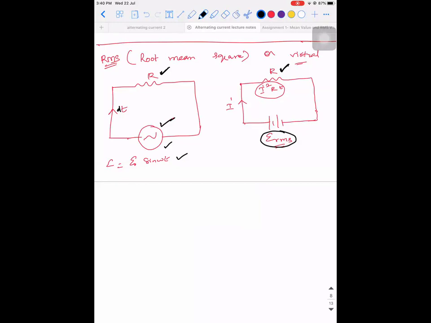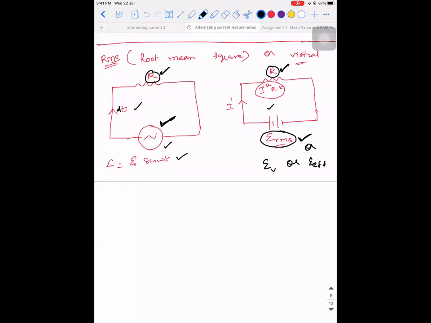So guys, if for the same amount of time you're sending alternating current and you're sending direct current, and in the same amount of time the same amount of heat is generated across both the resistors, then this EMF is what is called the RMS EMF, or we call it E virtual or E effective. So let's see how to derive.